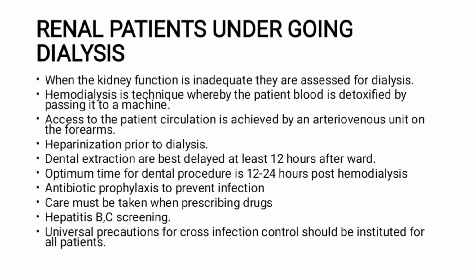Okay, now basically when a patient is undergoing dialysis, when the kidney function is inadequate, they need dialysis. It means the kidney is not functioning properly. Okay, hemodialysis is a process where the blood of the patient is detoxified by passing through a machine. Then access to the patient's circulation is achieved by an arteriovenous unit on the forearm. Okay, it is very important. When the patient's kidney is not functioning properly, the patient needs to undergo dialysis.